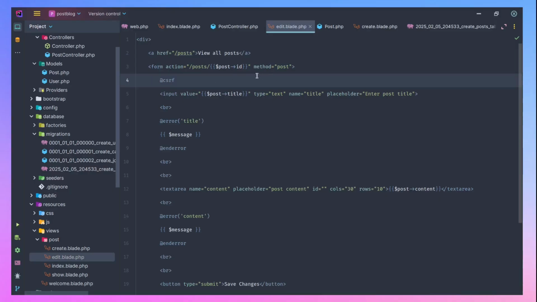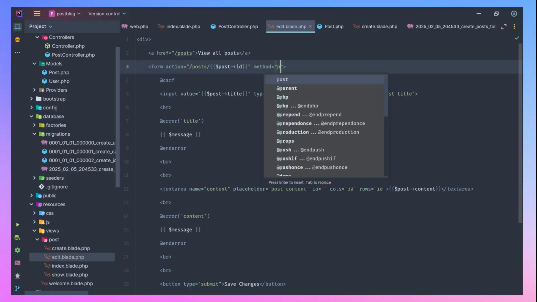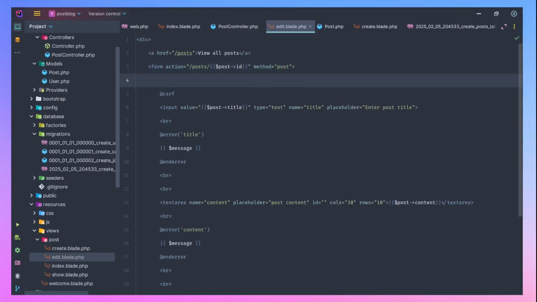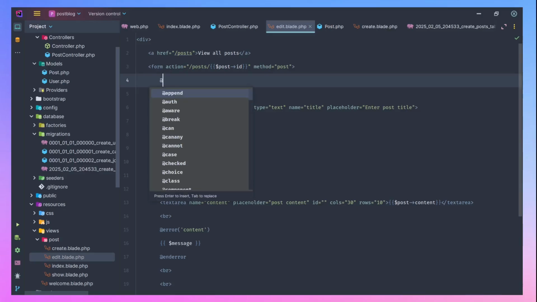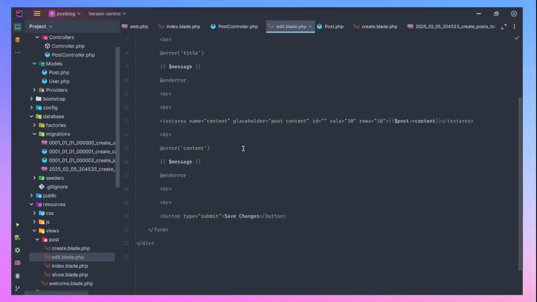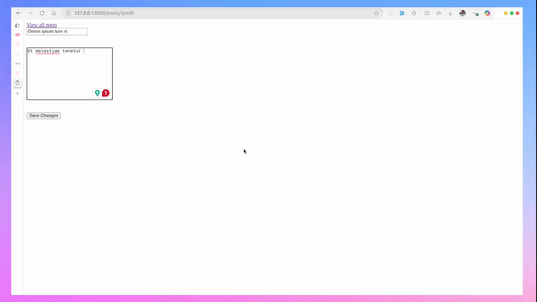We need to also specify the method here. We're using patch. So okay, we are using post, so you can just do @method here. At method, we're using patch. So now I think we should be good to go.